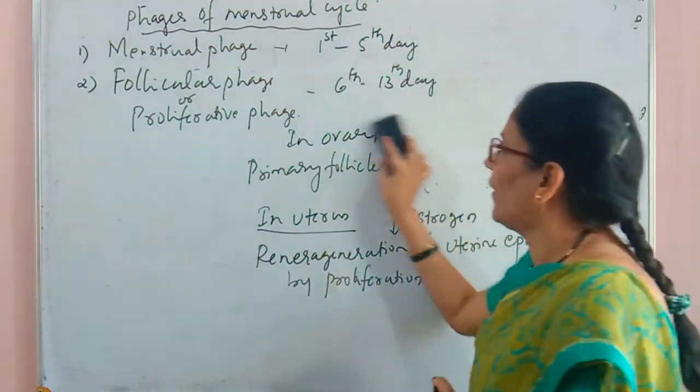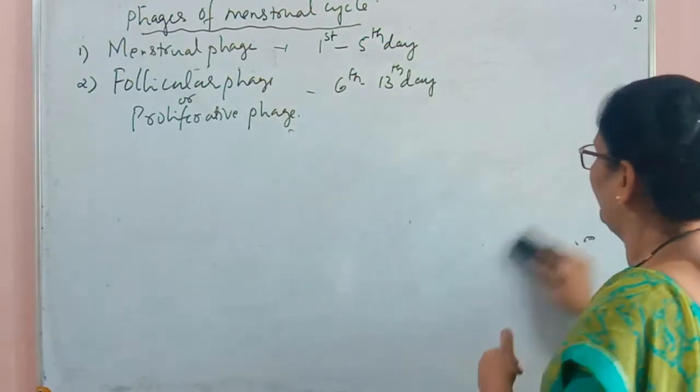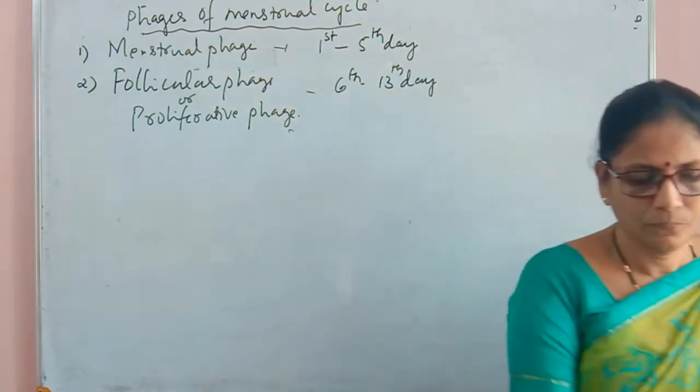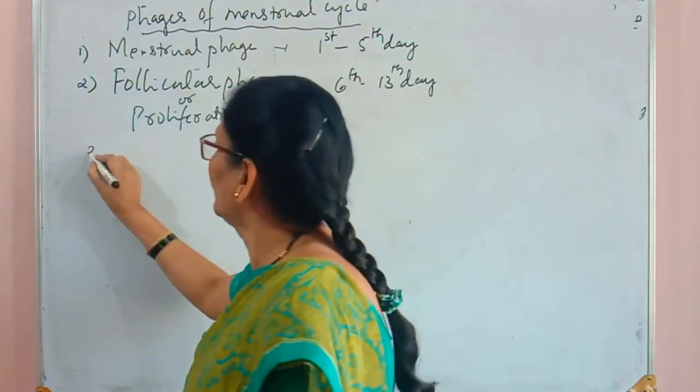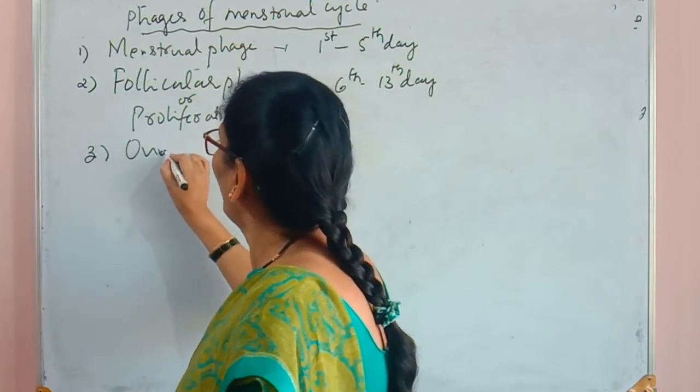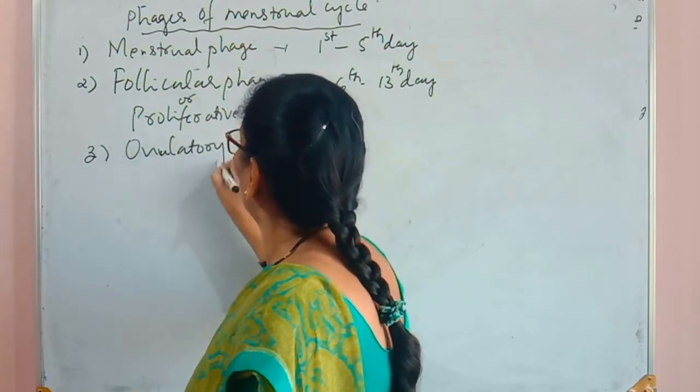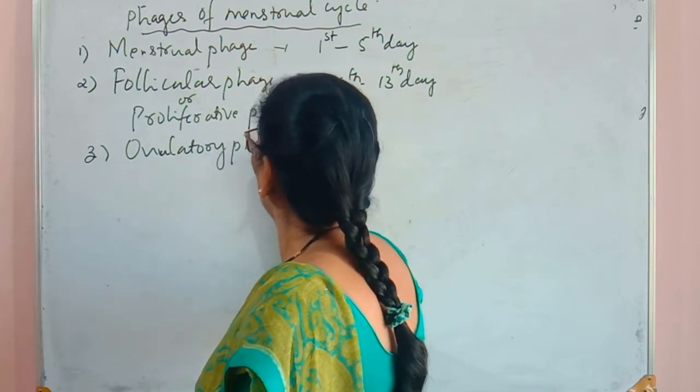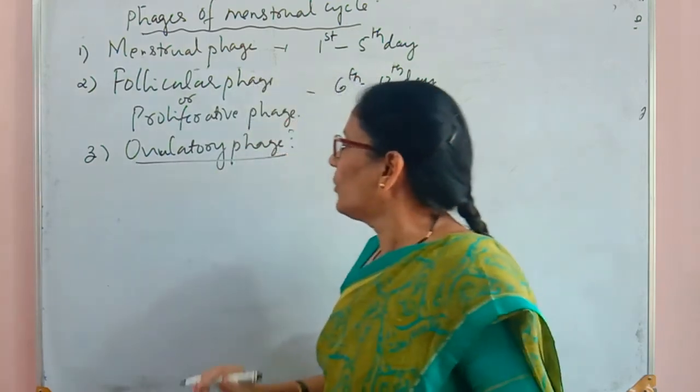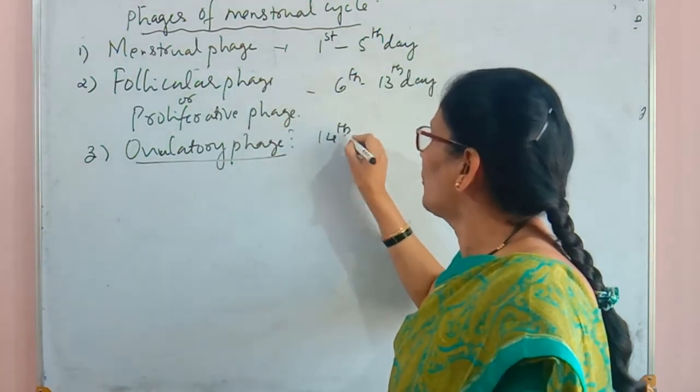The next phase is the ovulatory phase, which happens on the 14th day of the menstrual cycle.